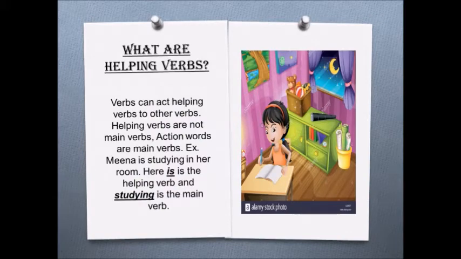Verbs can act as helping verbs to other verbs. Helping verbs are not main verbs. Action words are the main verbs. For example, Meena is studying in her room. Here, is the helping verb and studying is the main verb. And here you can see that the helping verb is coming before the main verb, that is studying.